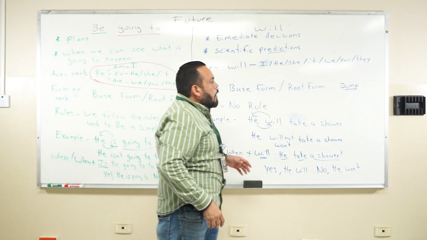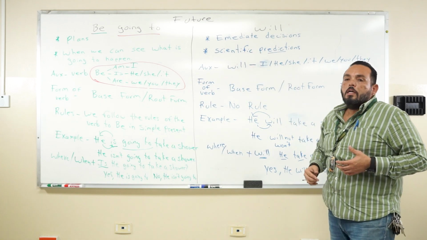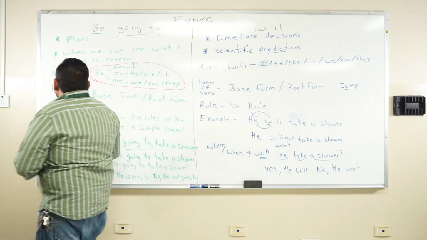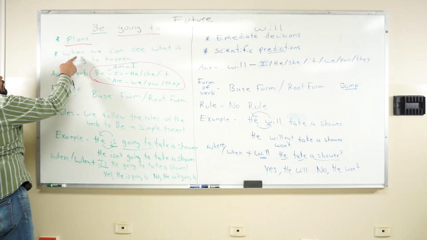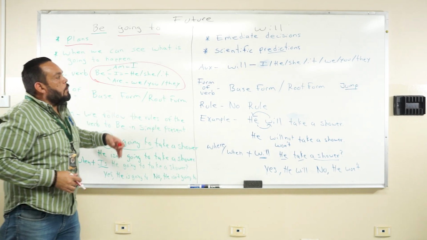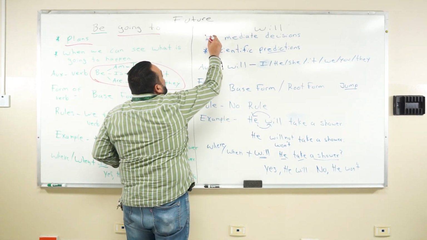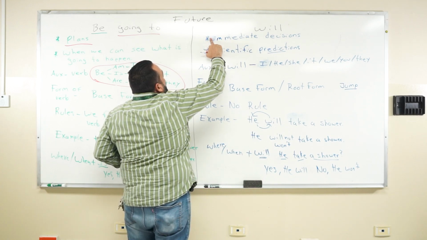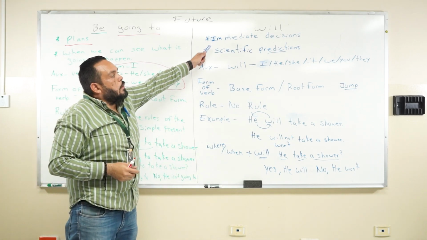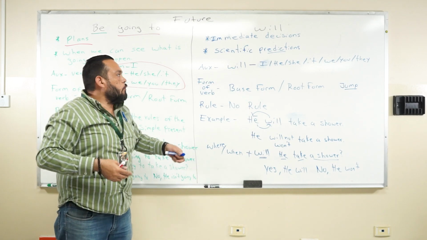So the differences between going to and will is that we tend to use different contexts. For going to: plans, and when we can see what is going to happen in the future. The will: immediate decision. Immediate decision means that it is at the moment of speaking, when we're trying to explain something at the moment of speaking.